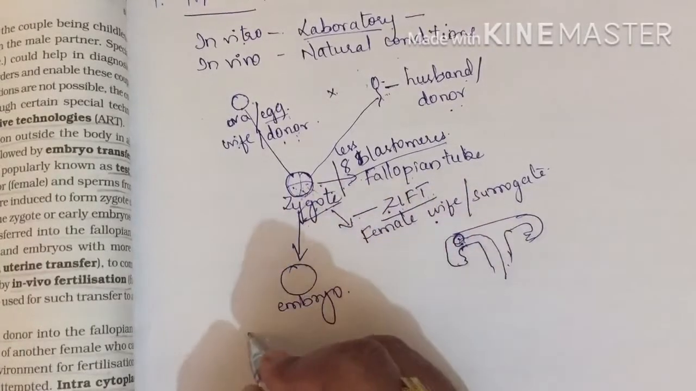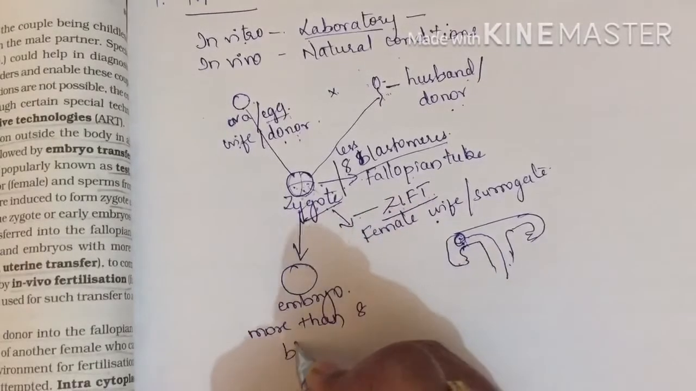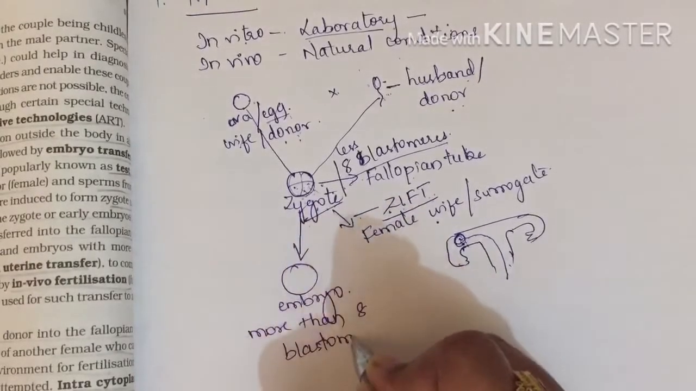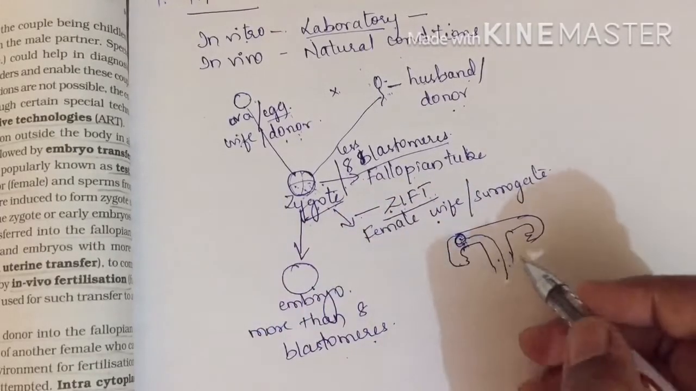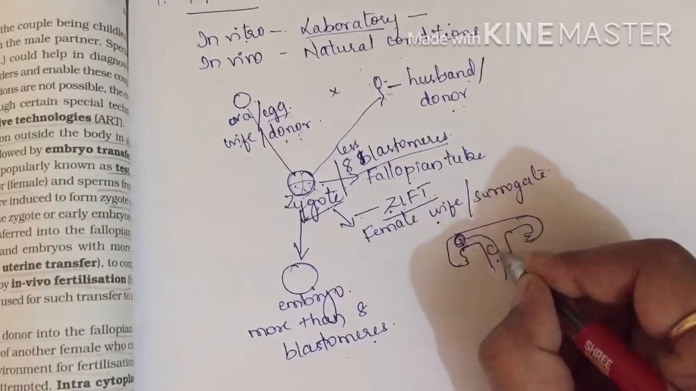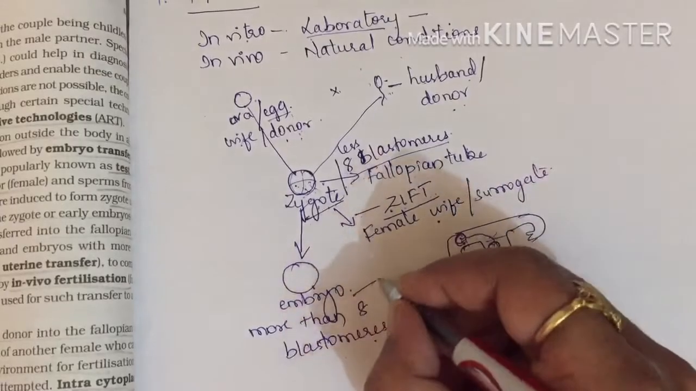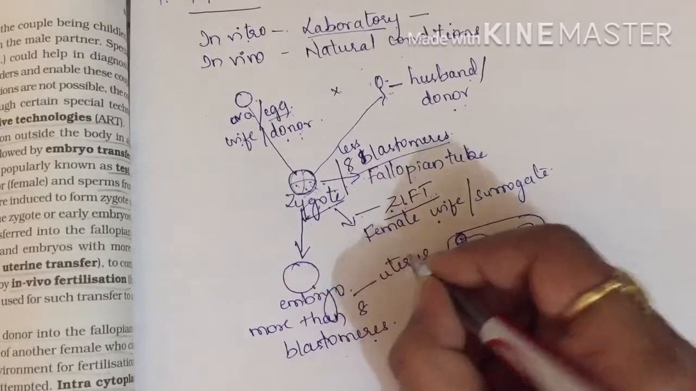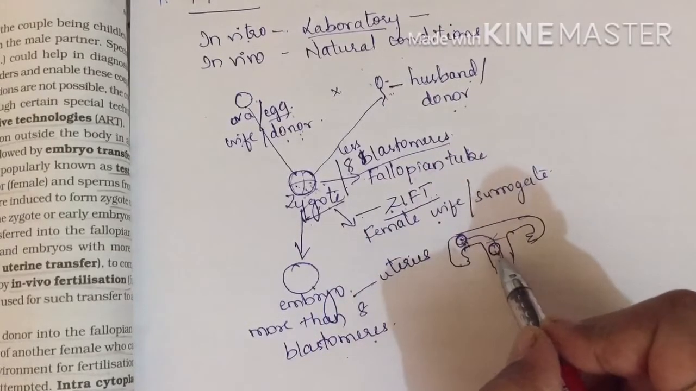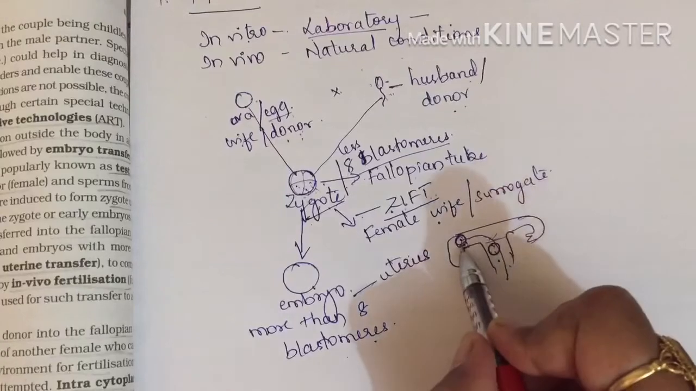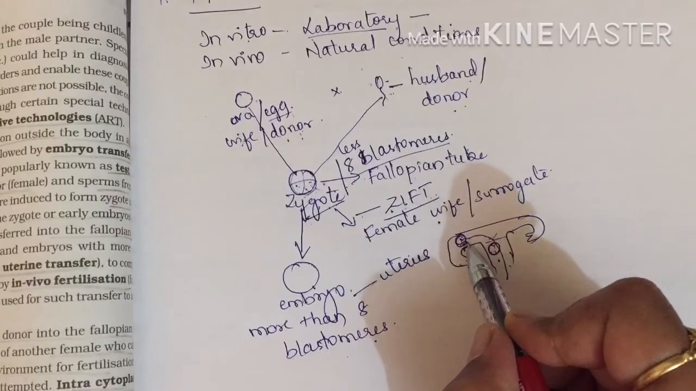Okay, now this embryo will be having more than 8 blastomeres. If an embryo of more than 8 blastomeres is getting transferred into the female reproductive system, then it will be transferred into the uterus. This is the uterus, right? So this one will be transferred into the uterus. If an embryo is transferred, then that embryo will be transferred in the uterus. If a zygote or less than 8 blastomere embryo is transferred, that will be transferred in the fallopian tube.